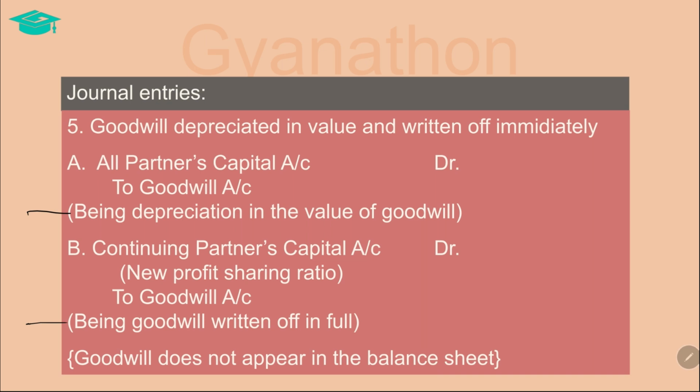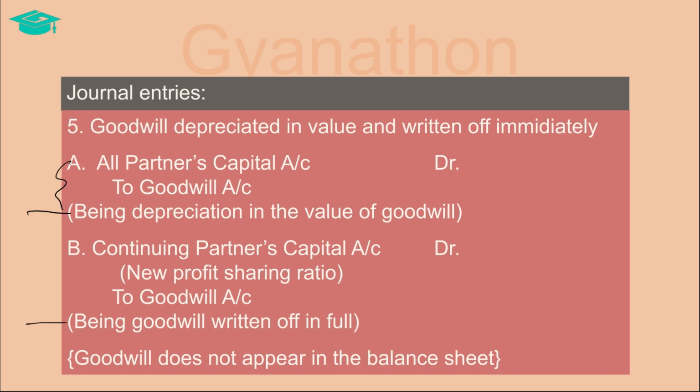We have seen how to depreciate the goodwill in order for the book value and the present value to be equal. To depreciate the goodwill account, we credit the goodwill account with an amount which is equal to the difference between the book value and the present value, and the corresponding debit is given to all partners' capital accounts in the old profit sharing ratio. So the journal entry is all partners' capital accounts debtor to goodwill account.